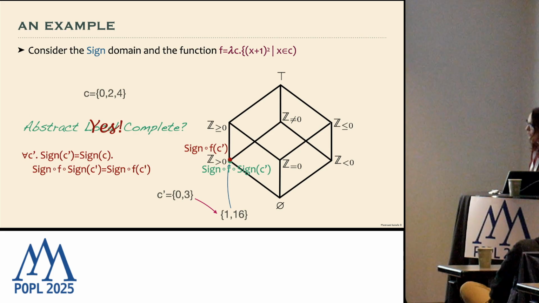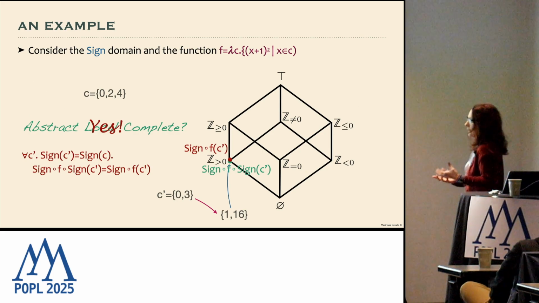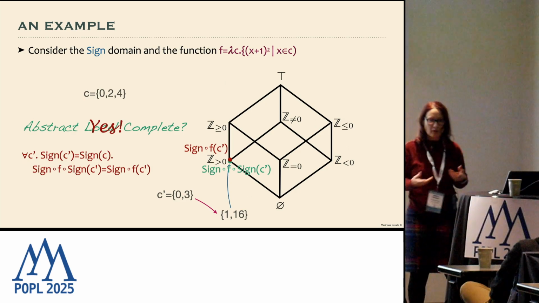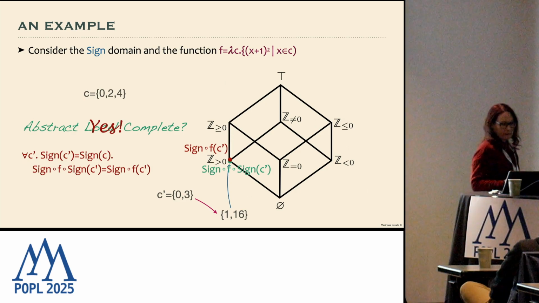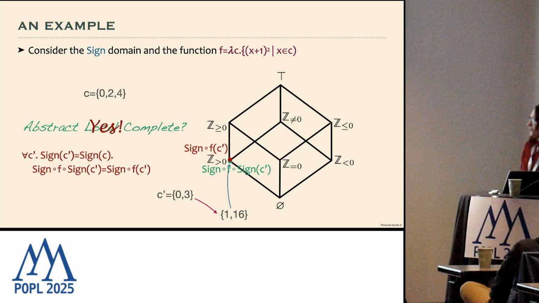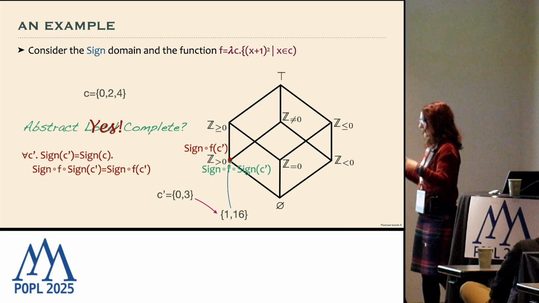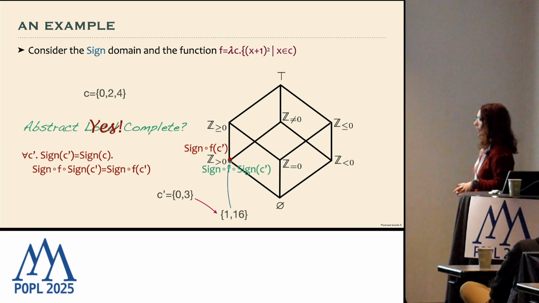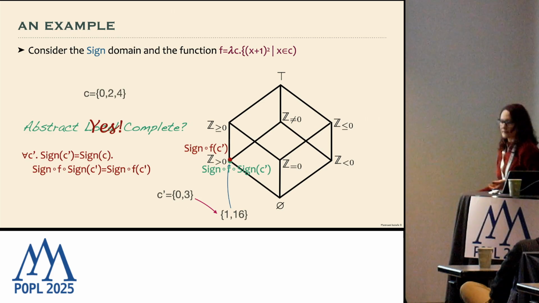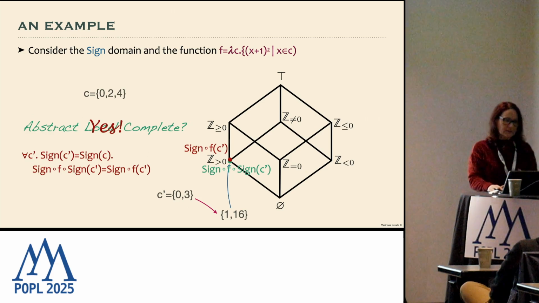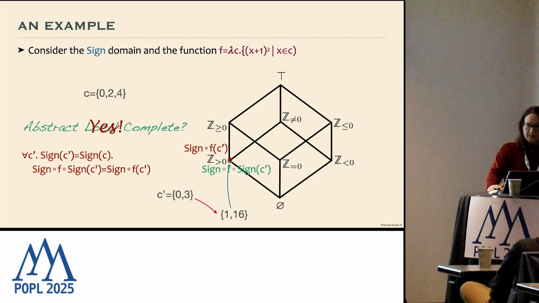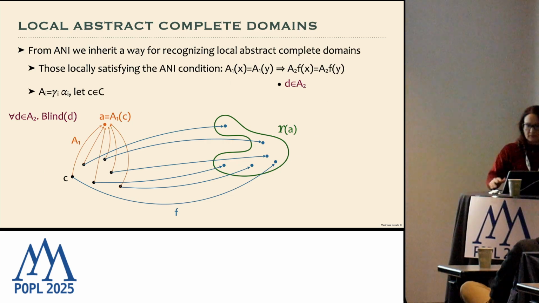Okay, so this was an example just to show that indeed we are in the middle. We are really in the middle between local completeness and global completeness. And that we can tune the set of elements on which we have to check completeness by using this abstraction.